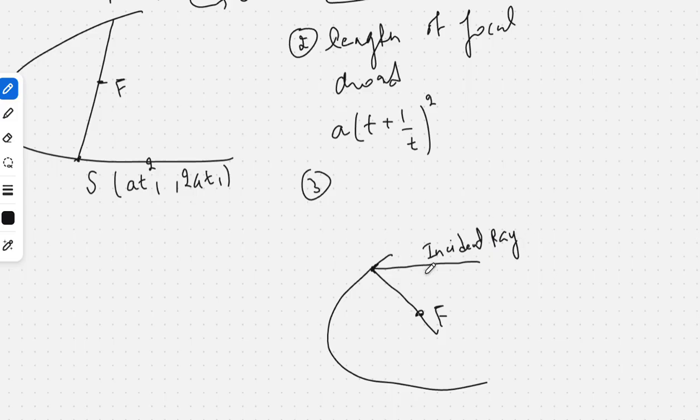If the incident ray is parallel to the axis, then after being reflected at the inner surface of the parabola, it will pass through the focus. This property is used very extensively in your dish. They put the signal receiver at the focus and adjust the dish so that the signal becomes parallel to the axis and the entire signal gets concentrated at one point, so that you can get the maximum clarity.